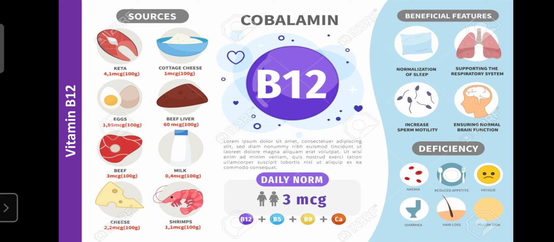That condition is known as infertility due to decreased sperm motility, and sperm motility also depends upon vitamin B12. It also nourishes the brain, supplying more energy, so that the brain can work properly. So these are the beneficial effects or uses of vitamin B12 or cyanocobalamin.